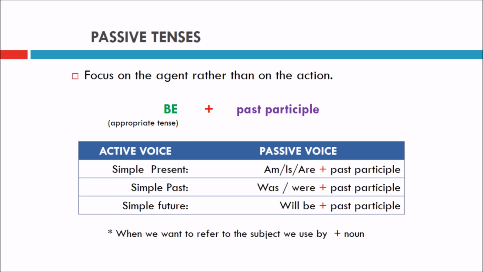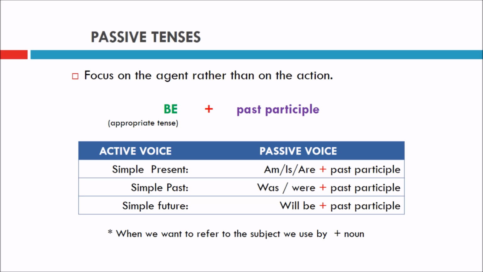Be plus past participle. And that's the reason you were asked to learn all the irregular verbs: present, past and past participle. Most verbs form the past participle by adding ed. Wash, washed. Print, printed. Jump, jumped. Study, studied. All these are regular verbs.